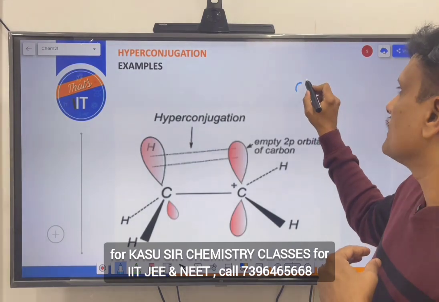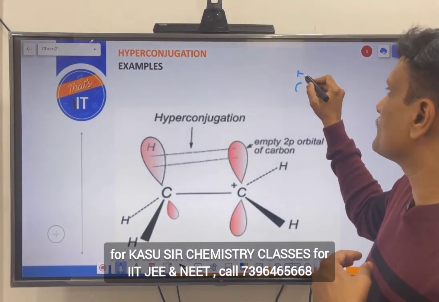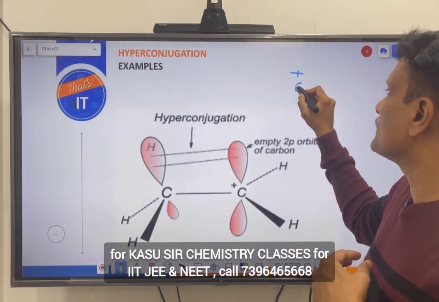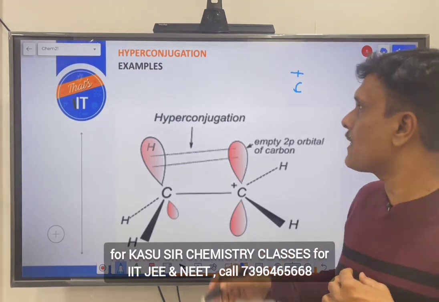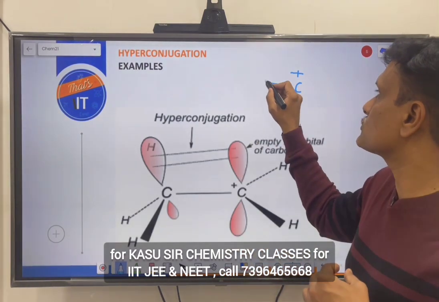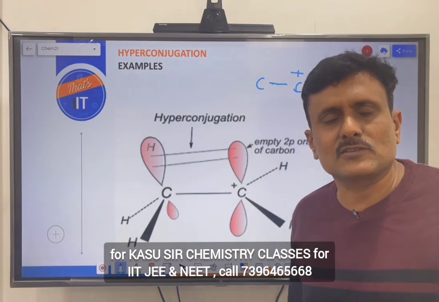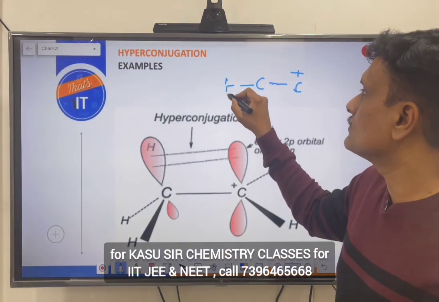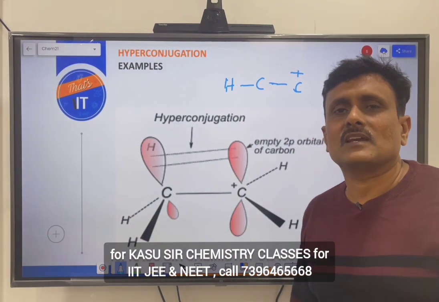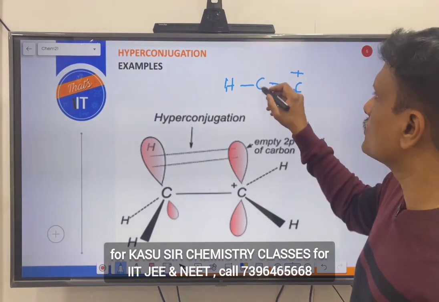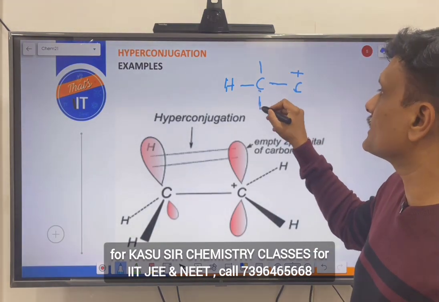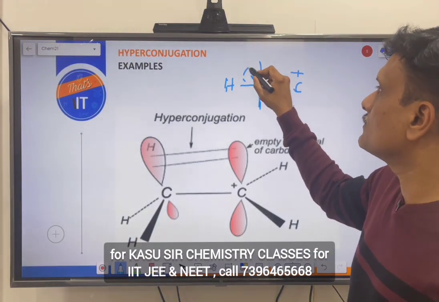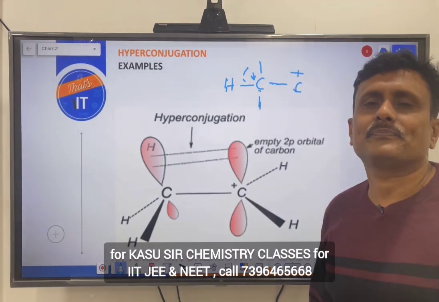For example, see, there is a seeker of electrons, there is some guy who is suffering from electron deficiency, and he is attached to, say, a carbon atom. You know that carbon does not carry any lone pair, but you see it is bonded to hydrogen. So, what this can do is donate the bond pair of electrons to it.